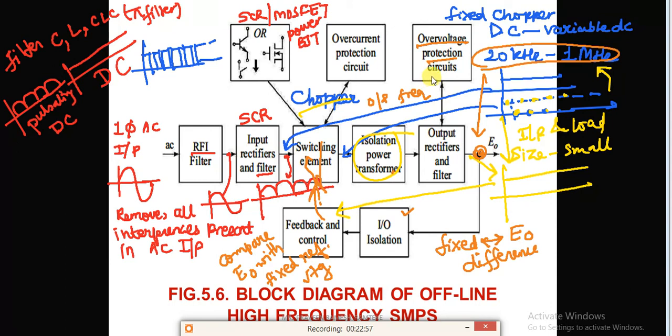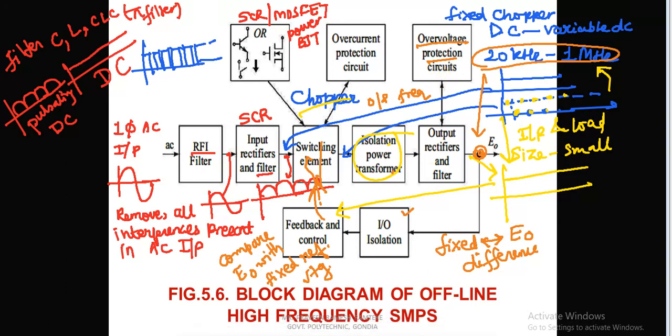We will use some heat sinks, and we can use properly rated components such as properly rated power transistors or SCRs to avoid over voltages and over currents. So this is about SMPS.